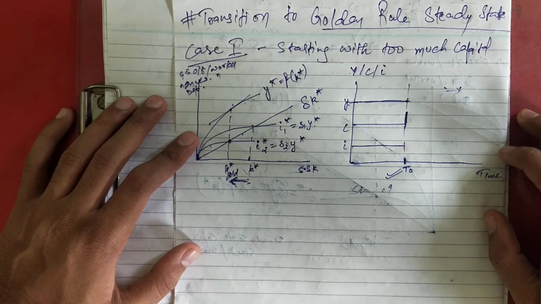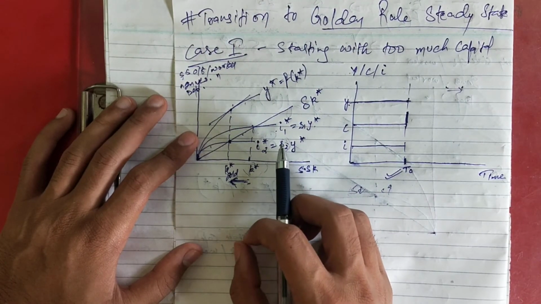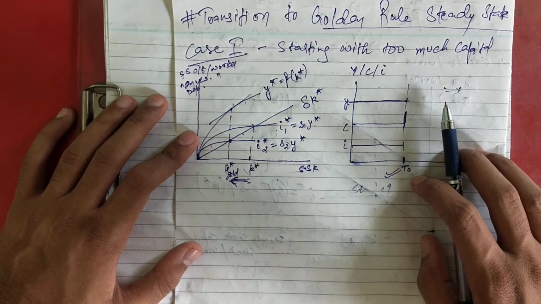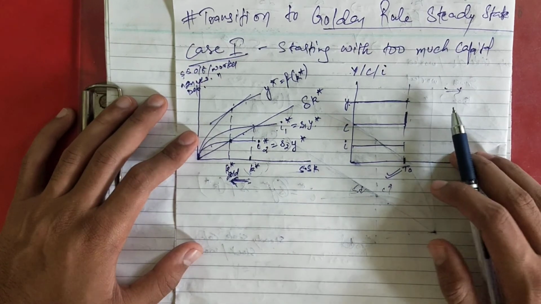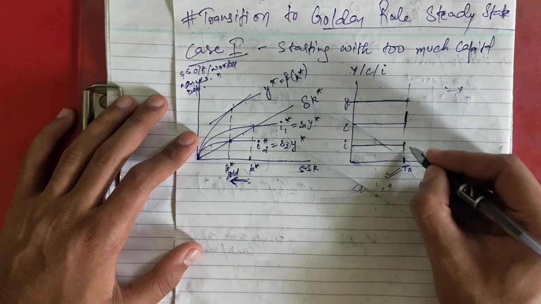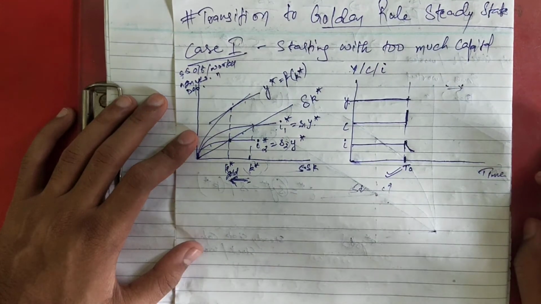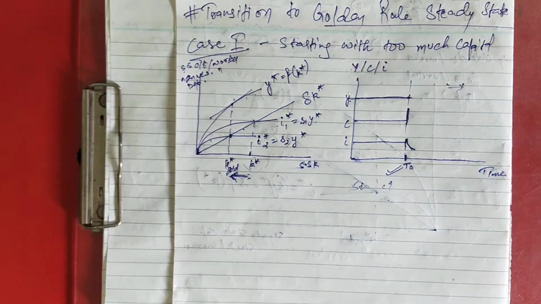Also, with respect to this, you know that saving will decrease, and what happens? Saving decreases. Saving is equal to the investment. So if saving is decreased, there is a direct relation. So investment will also decrease. So what will happen to the investment? Investment will decrease. I am showing it like this. It is decrease. Okay. So investment has decreased.